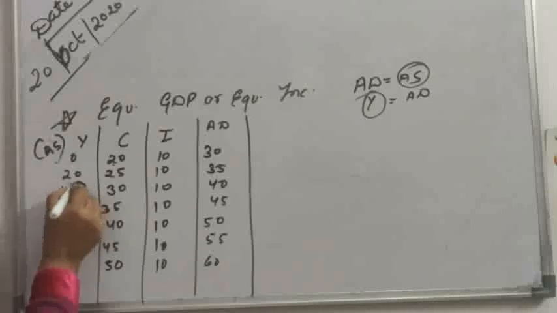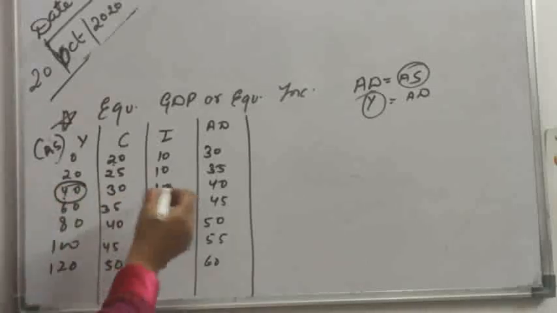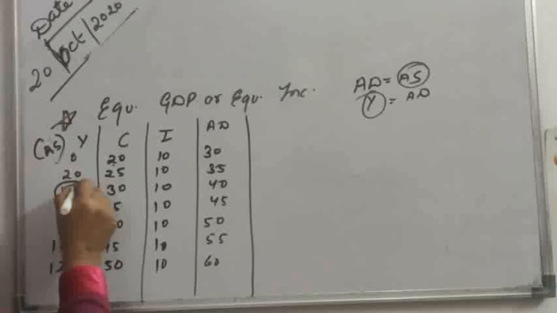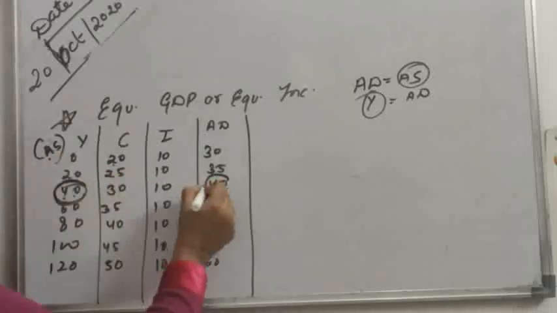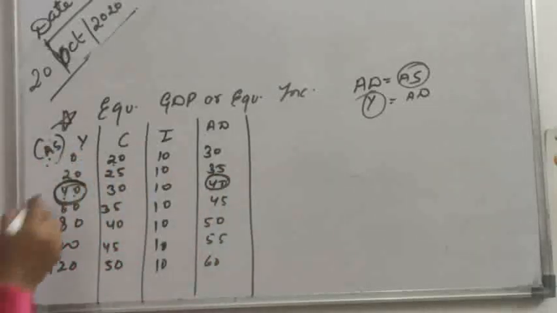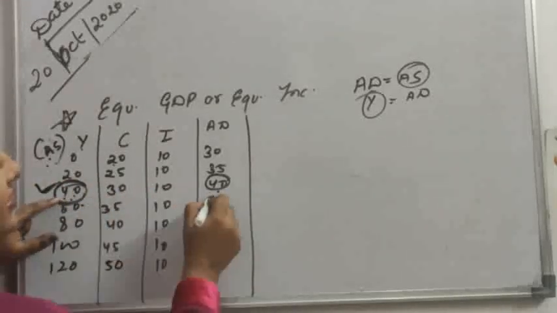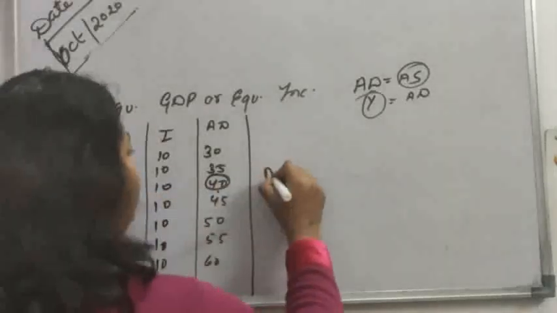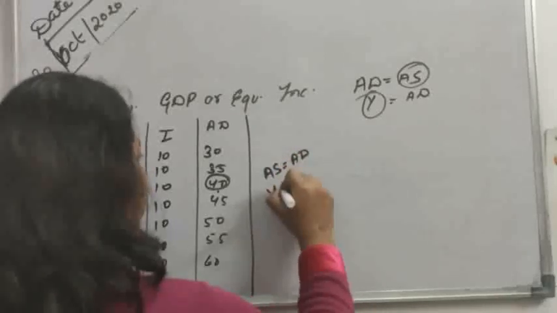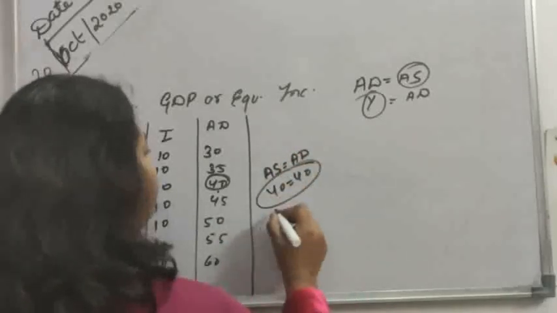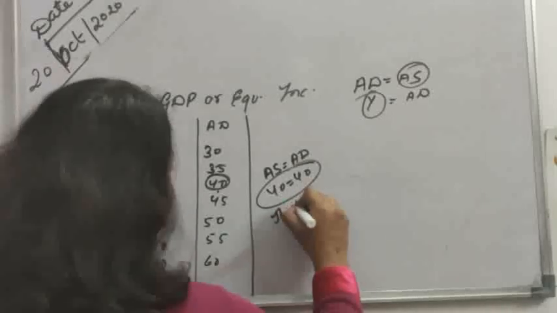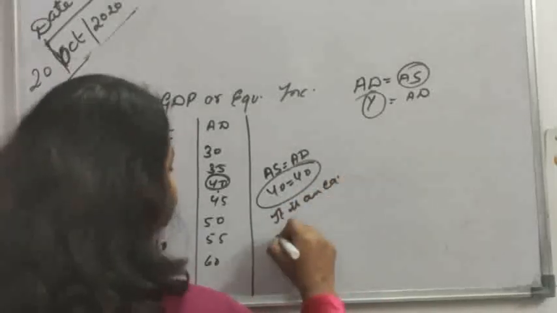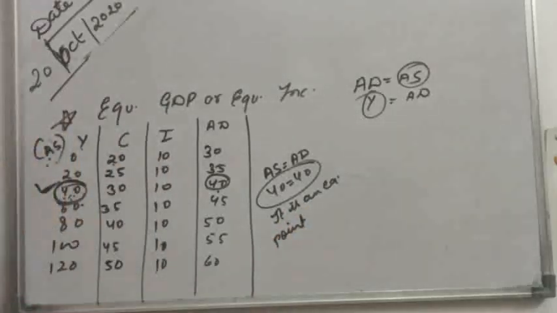So, at the 40 level of income, AS is exactly equal to AD, because income is also called AS, and at the 40 level of income AS and AD are equal to each other. So, it is an equilibrium point. AS equals AD, 40 equals 40. So, it is an equilibrium point when AS is exactly equal to AD. Clear?